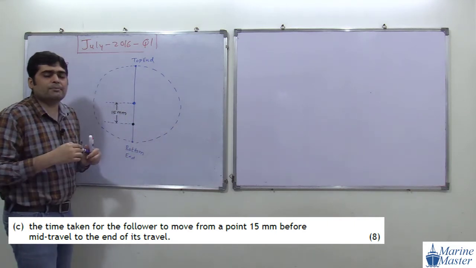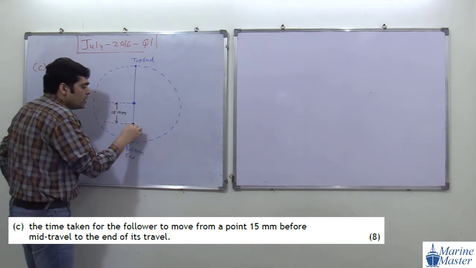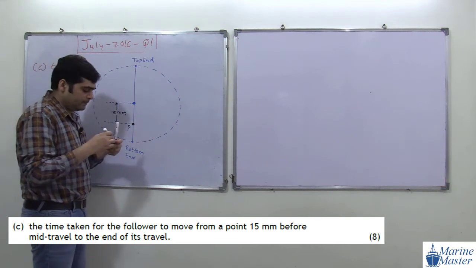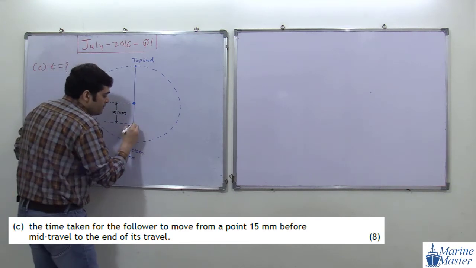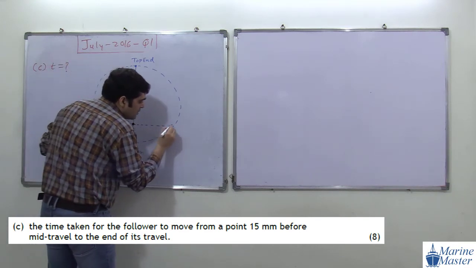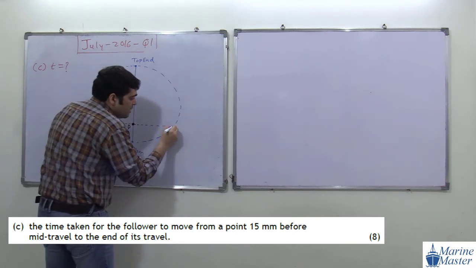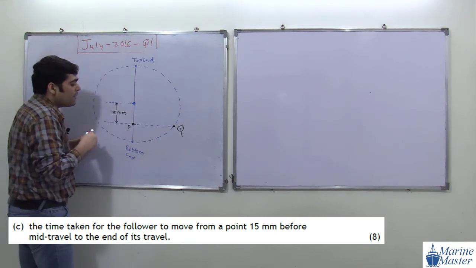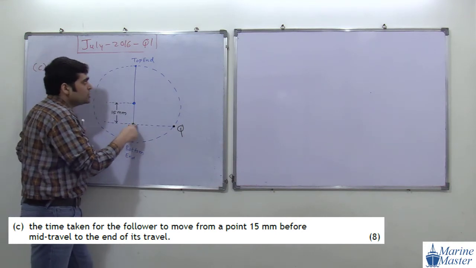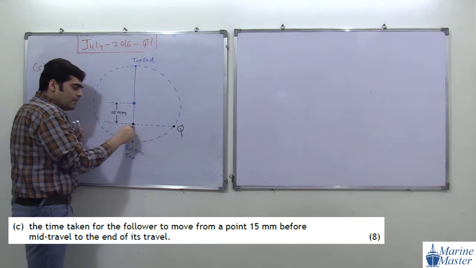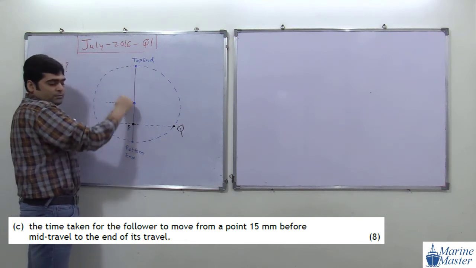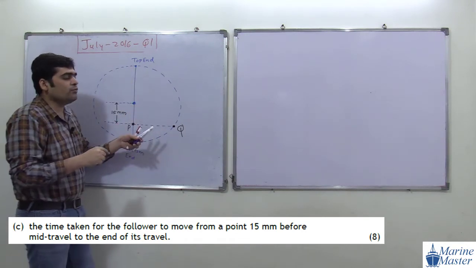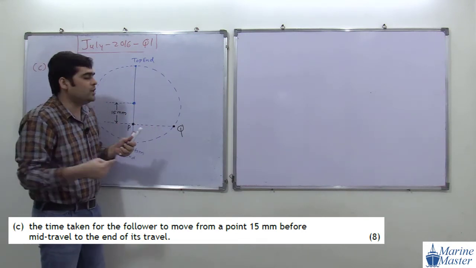Now why have we drawn the reference circle? When our follower goes from this location, suppose we call this point P, then the corresponding point on this circle will be our point Q, if you remember our discussion. So when our follower moves from 15 mm before the mid travel to the top end, what will this point Q do?